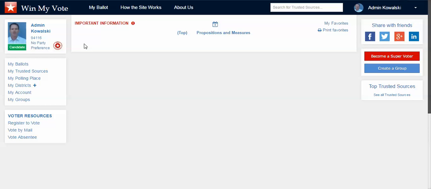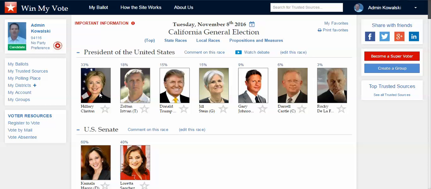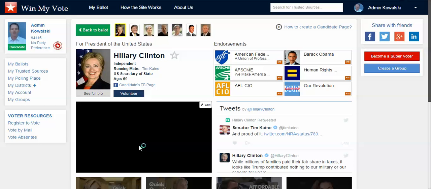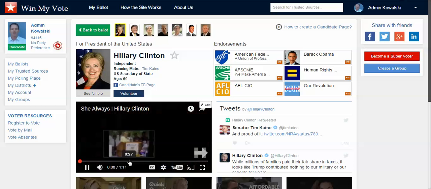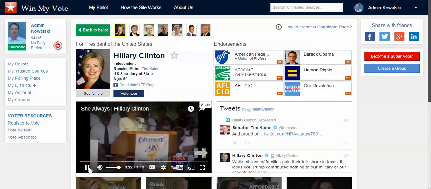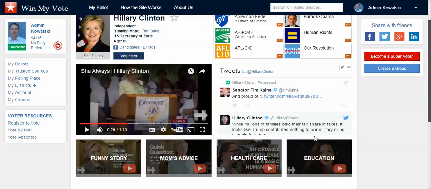So the way that works is that if I'm looking at this race right here and I'm looking through the candidates, I can click on a candidate. I can learn a little bit more about that candidate. This country needs to give dignity to work, to make sure that women and men who work full-time. And I can see the candidate's latest tweets here, and I can see the groups and organizations and individuals, my trusted sources, that have endorsed this candidate. You can also see some of the issue statements here that the candidate has built.